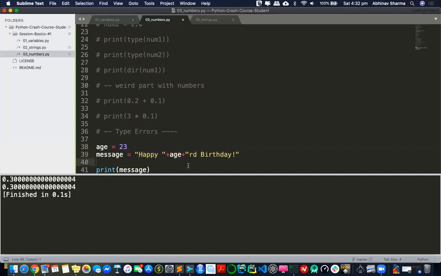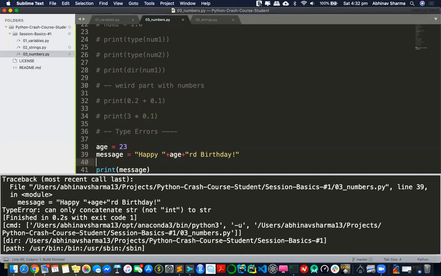Python, how can Python do that? How can anybody do that? You can't really add an integer with a string, right? You just can't. So that's what Python says, and that's a type error. And it clearly says that I cannot concatenate a string with that. What you are trying to do is wrong. That's basically what type errors are. It basically happens with those types, string, int, float, all those types that we are using. It is not a syntax error, definitely not. It's definitely not a name error because I'm using age correctly. But I have some kind of type issue happening. That's a type error.